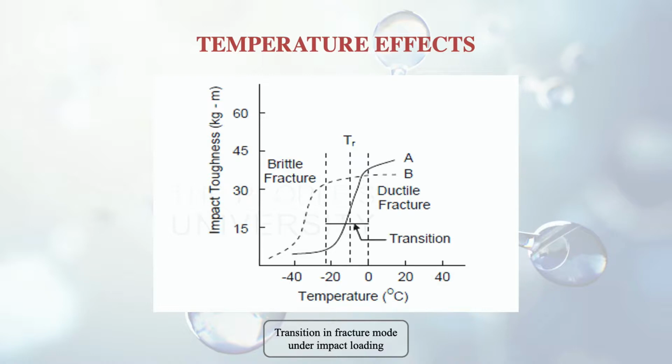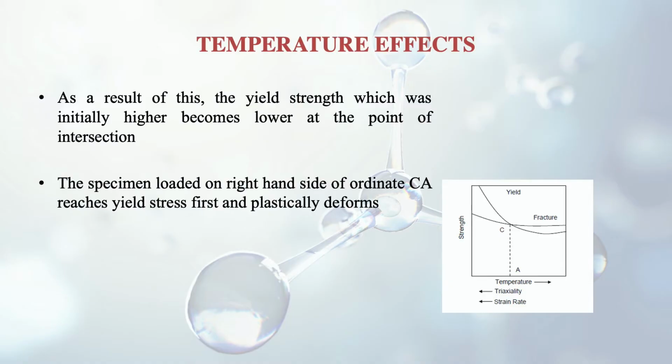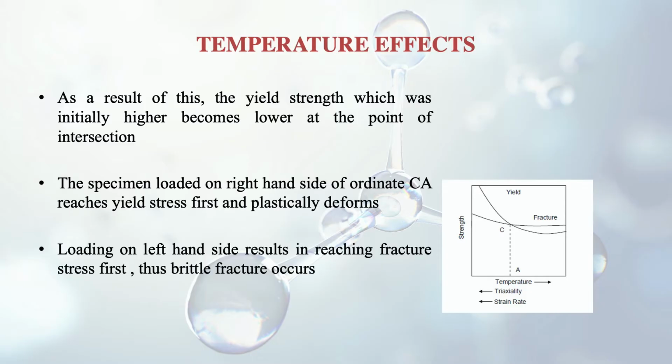Whereas on the left hand side of CA, the yield strength is higher than the fracture strength. So what will be the consequence actually? If a specimen is loaded on the right hand side of ordinate CA, then it reaches yield stress first and will plastically deform. So it will not break, instead it will deform. Whereas if the loading is on the left hand side of CA, then the fracture will be reached first and there will be a brittle fracture.